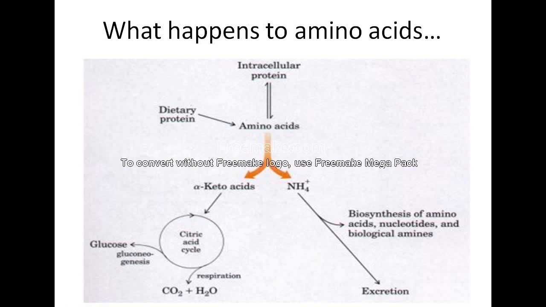Now what is the significance of the metabolism of amino acids? The metabolism of amino acids involves many complex processes.